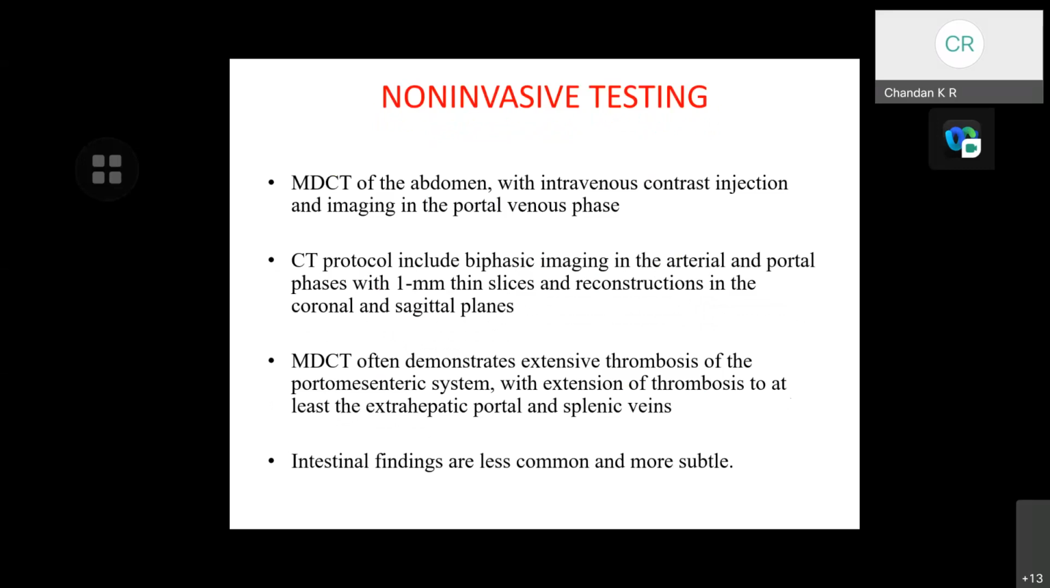Non-invasive testing like multi-detector CT of the abdomen with intravenous contrast injection and imaging in the portal venous phase is the most important, available and accurate diagnostic tool. The CT protocol includes biphasic imaging in the arterial and portal phases with 1 mm thin slices and reconstructions in the coronal and sagittal planes. MDCT often demonstrates extensive thrombosis of the portomesenteric system with extension of thrombosis to at least the extrahepatic portal or splenic veins. Intestinal findings are less common and are more subtle.